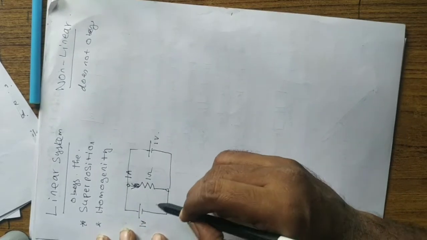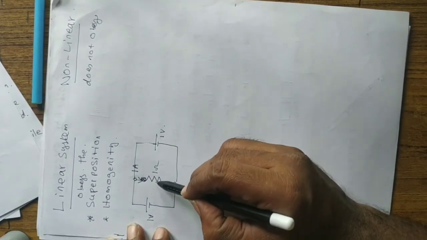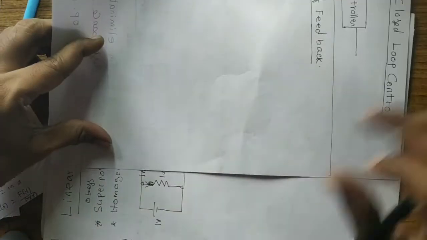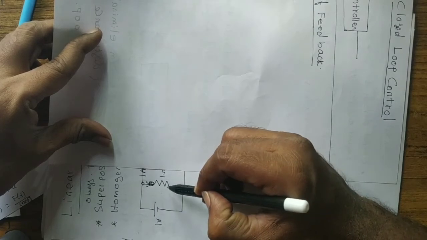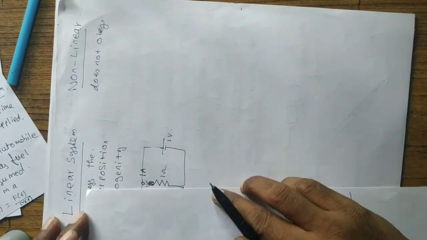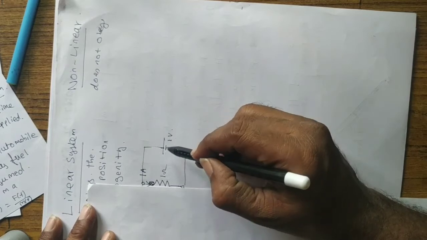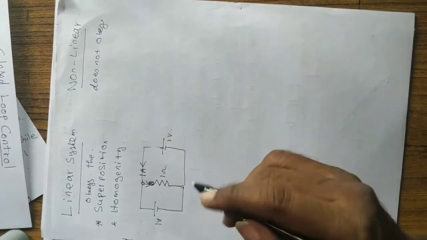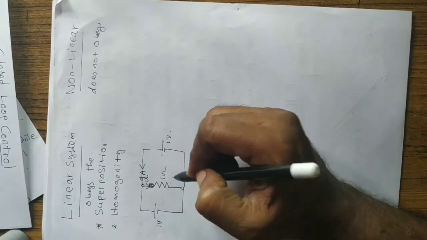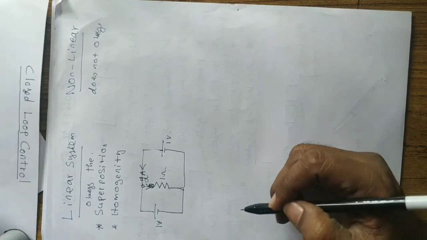When I connect 1 volt to a resistor of 1 ohm, the current flowing through the resistor is 1 ampere. I have another source that is also 1 volt, and now also the current will be 1 ampere. Now when I connect both the voltage sources, the current flowing through this resistance will be 2 ampere.